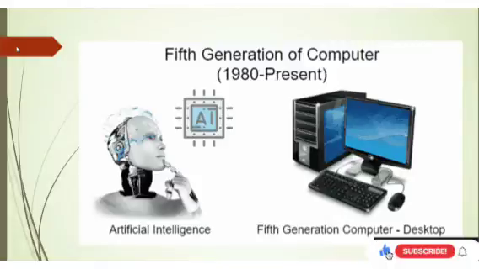Now, about 10 million electronic devices can be assembled on a single microprocessor chip. On the other hand, AI, that is artificial intelligence, is helping computers to react efficiently to natural language. The fifth generation period is believed to start in 1980 and is continuing. This means that the current generation is the fifth generation of computers.